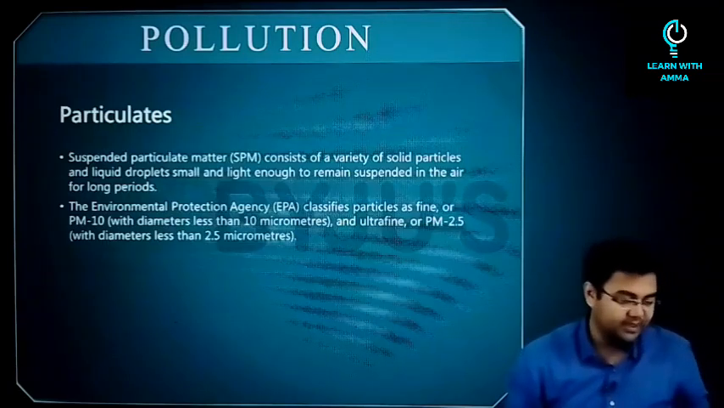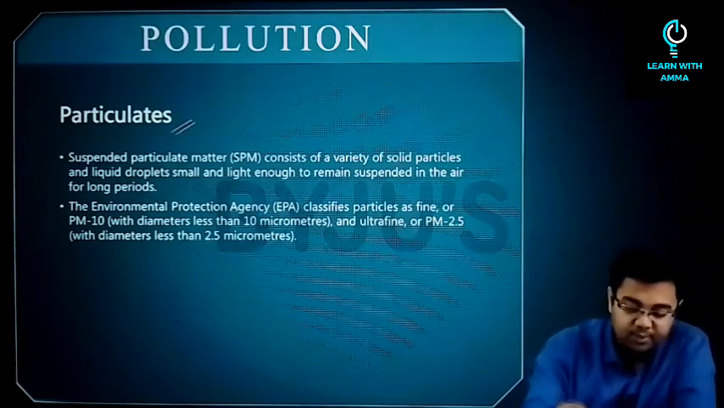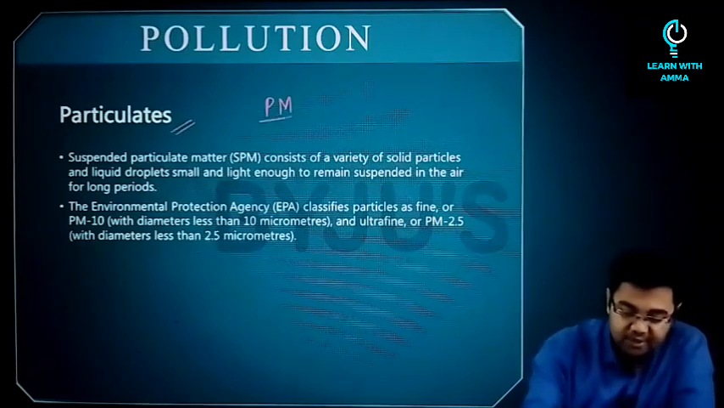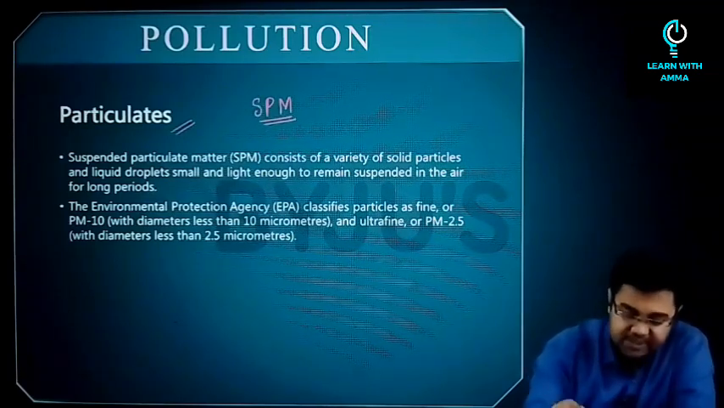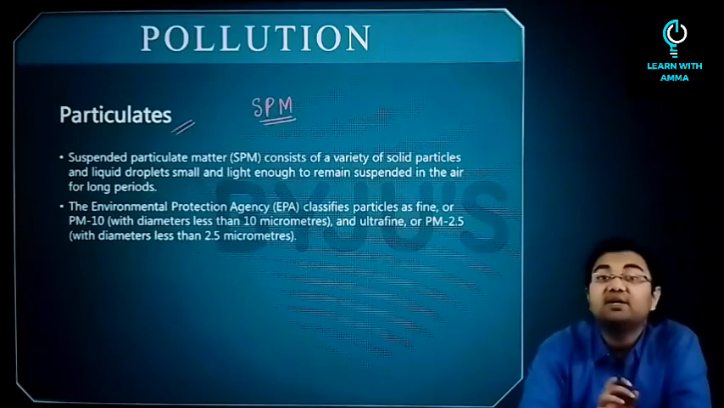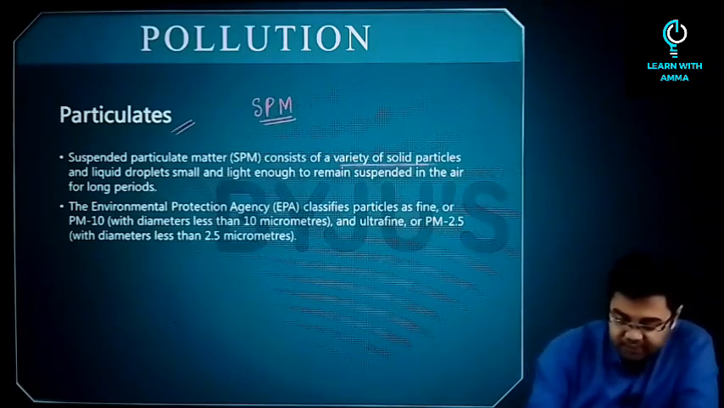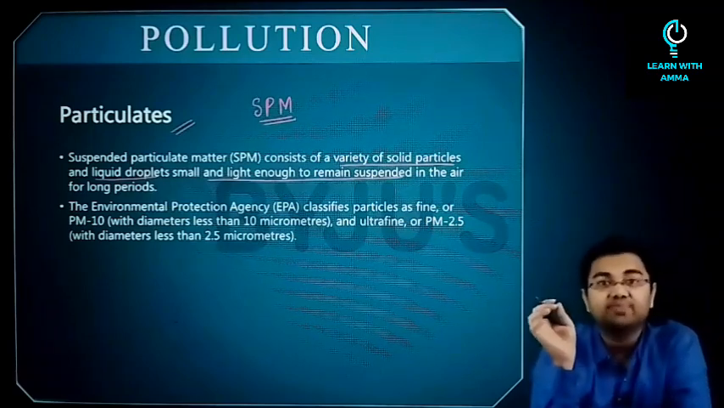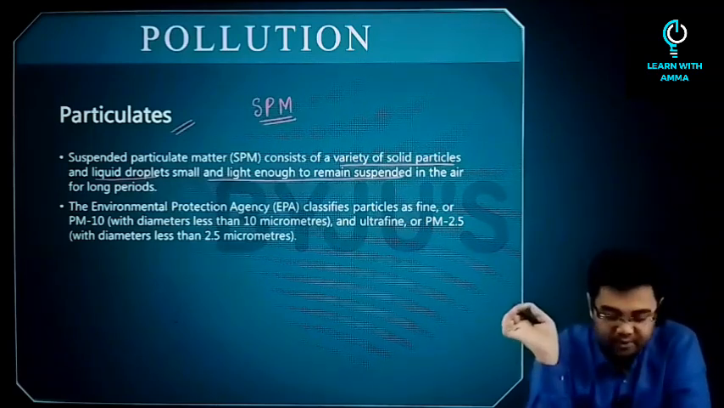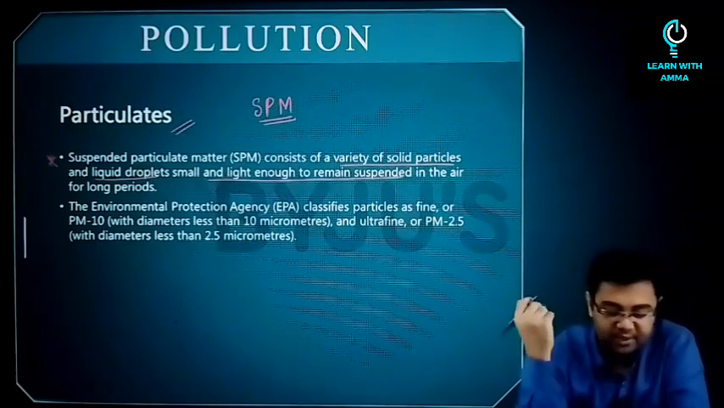So let's move on to the next pollutant that we have, and these are particulates. So particulates, either it is called as particulate matter or PM, or sometimes it is called as SPM or suspended particulate matter. So it consists of a variety of solid particles and liquid droplets, small and light enough to remain suspended in the atmosphere for long periods. So this is the important factor.